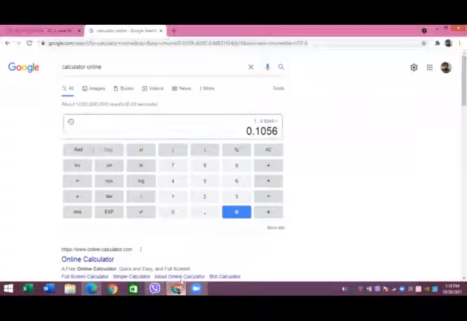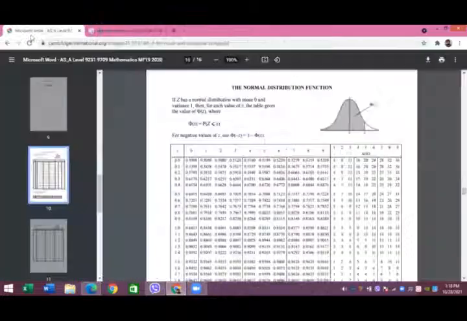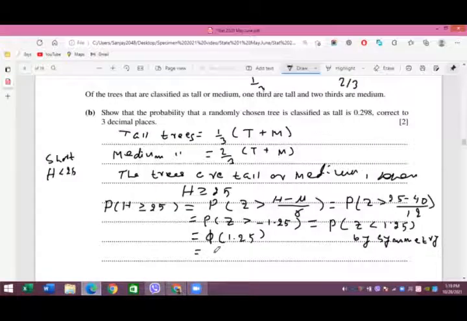From the table you can see that 1.25 gives 0.8944. So this is in fact 0.8944.